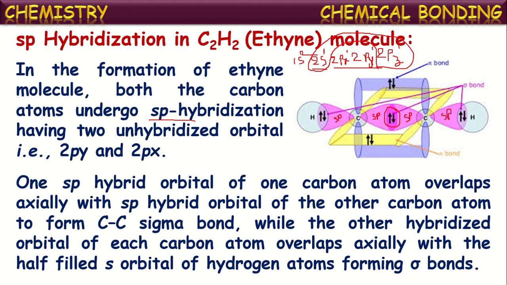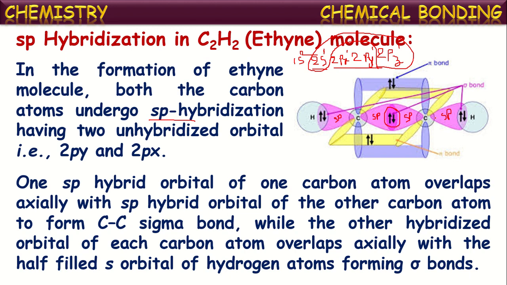See here, each carbon has two sp hybridized orbitals. One sp orbital of one carbon overlaps with the sp orbital of another carbon atom, resulting in the formation of one sigma bond here in the middle. And each carbon now has one more sp orbital on the other side. This sp hybridized orbital of carbon overlaps with the s orbital of a hydrogen atom.